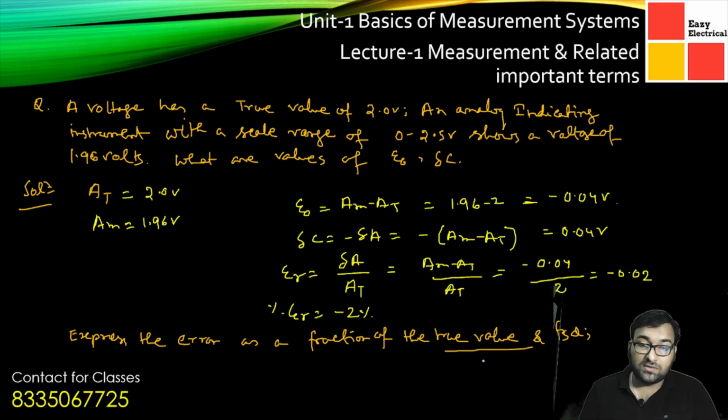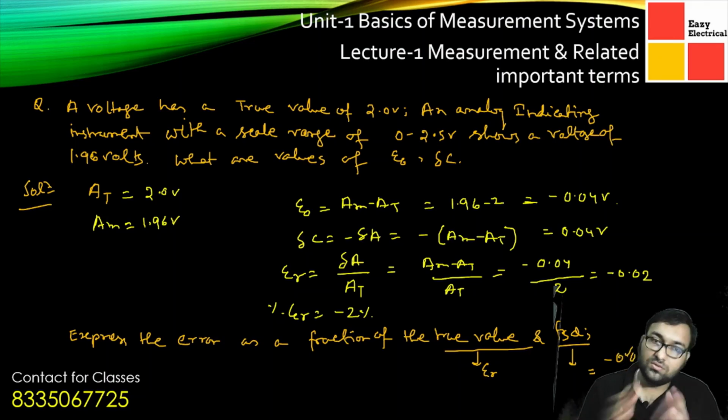Now here we need to find one thing. Expressing the error as a fraction of the true value is already done; this is what we have calculated as epsilon r. Now for epsilon FSD, full scale deflection is mentioned as 2.5. So for full scale deflection we can write minus 0.04 divided by 2.5. So the result will change certainly. Here we are multiplying by 100, and above we multiplied it by 10. So you can get the result from this point onwards. The result I have obtained in percentage is minus 1.6% from the calculations. You can also get the same.